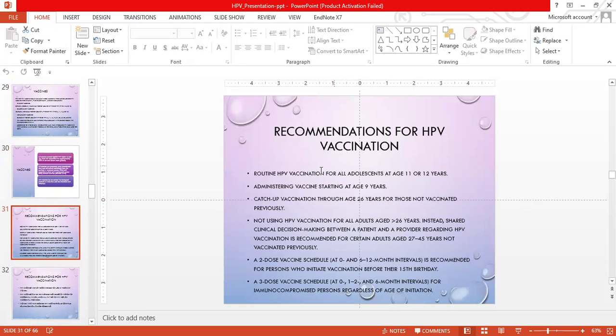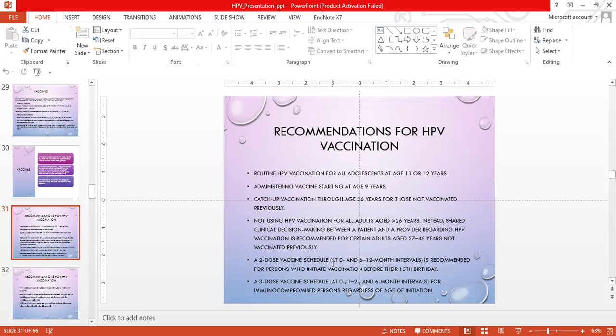Recommendations for the HPV vaccine. Routine HPV vaccination should start for all adolescents at age 11 or 12 years. Administration of the vaccine can be started at the age of 9 years. Catch-up vaccination is recommended through the age of 26 years for those who were not vaccinated previously. HPV vaccination is not recommended for all adults older than 26. Instead, shared clinical decision making should be done between a patient and a provider regarding HPV vaccination for adults aged 27 to 45 who are not previously vaccinated.